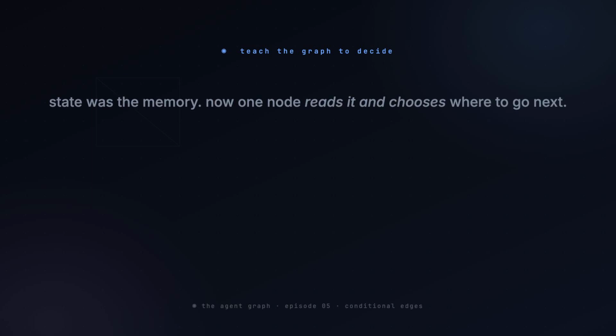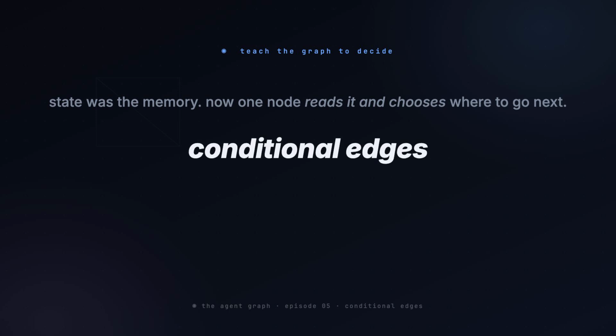Last episode, state was the agent's memory, reducers the right heat map, who wrote what. But a graph that only ever walks a straight line isn't an agent yet. This episode you teach the graph to decide. One node looks at the state and chooses where to go next. And because that choice is a pure function, the decision reproduces perfectly.